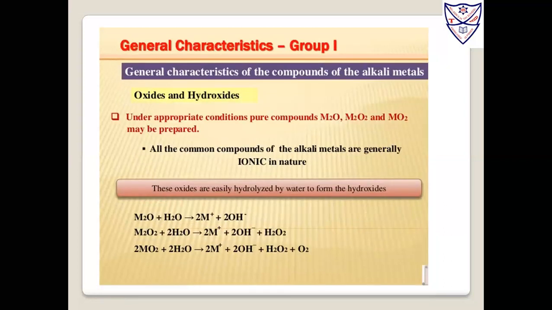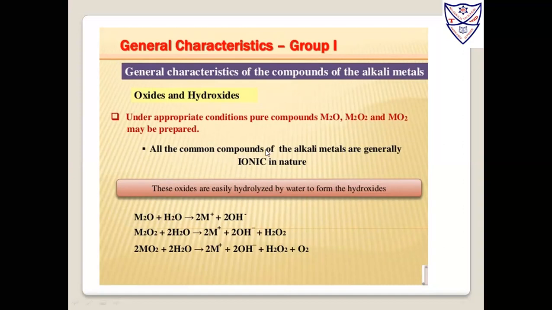The next one is what? General characteristics of the compounds of the alkali metals. Here they have taken oxides and hydroxides. Under appropriate conditions, pure compounds like M2O, M2O2 and MO2 are formed. Here is the oxide, peroxide and superoxide. So these are mainly prepared.